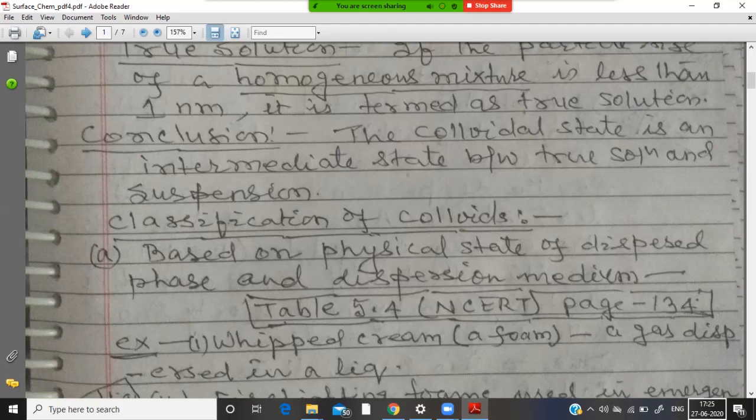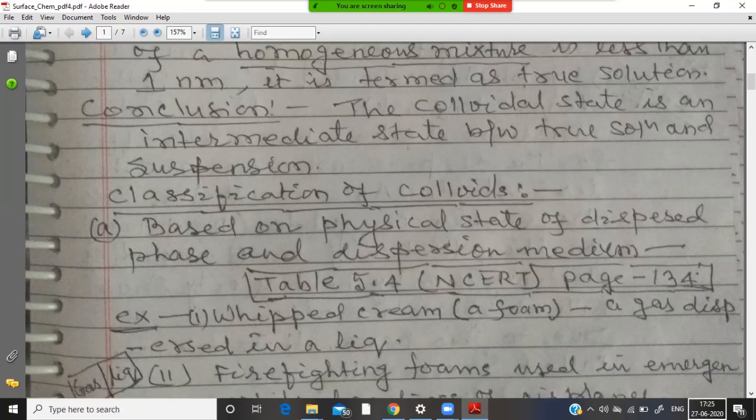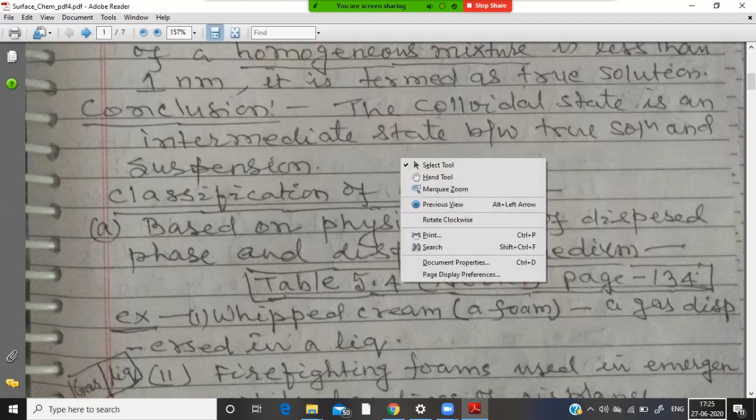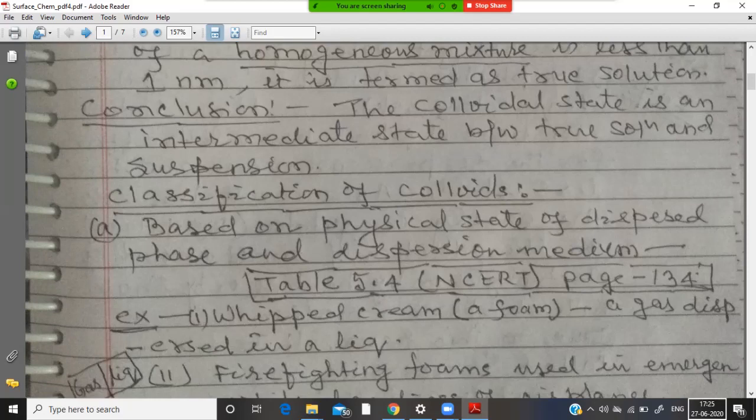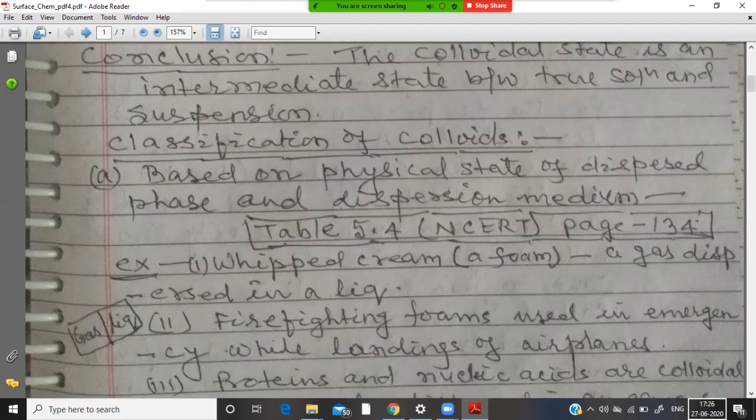Table 5.4 in NCERT will clear your ideas more, which is given on page number 134. Page number may vary, but table number is 5.4, where you can find different types of colloids.